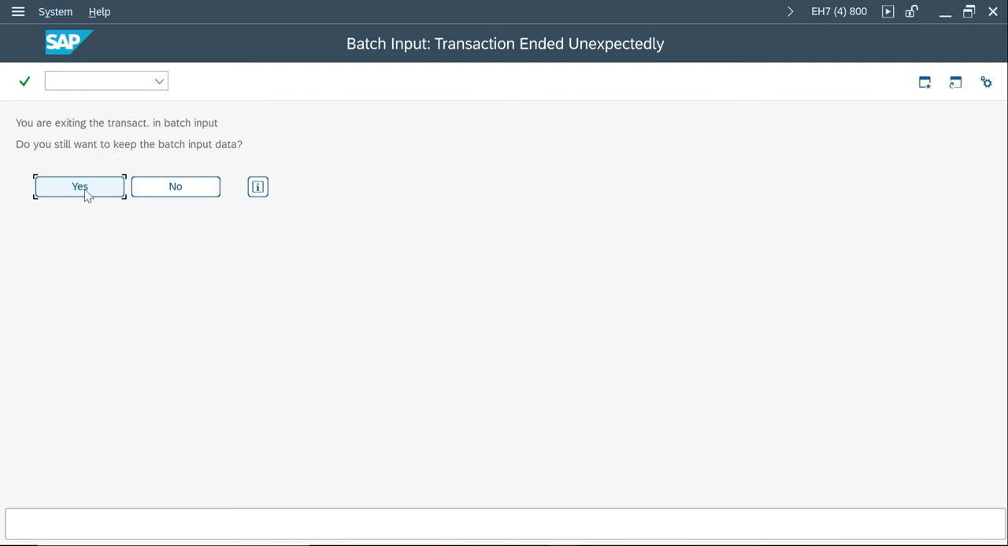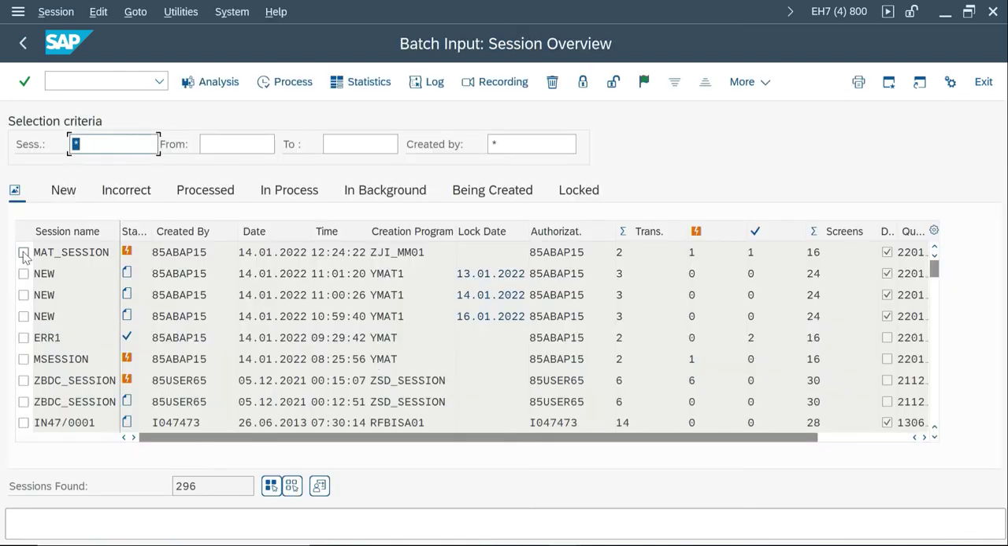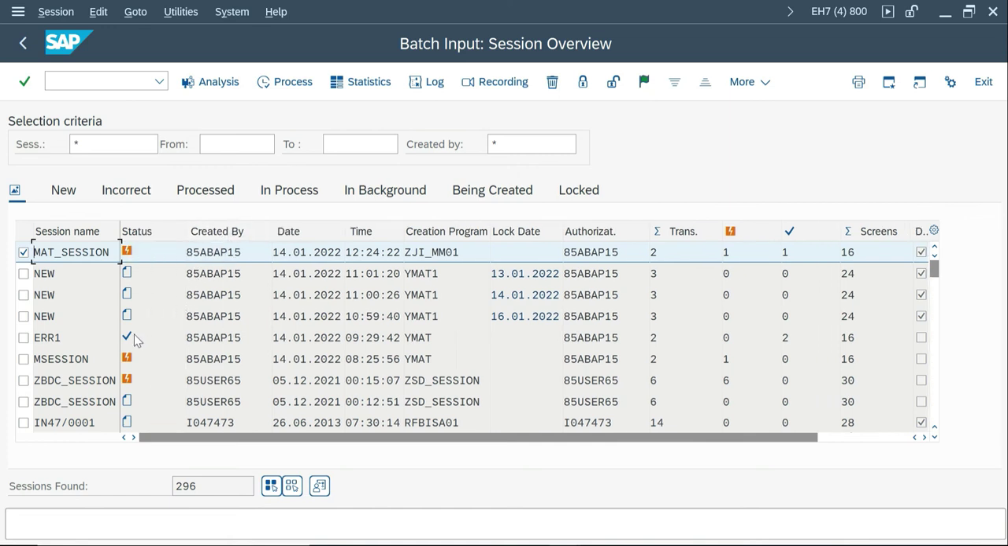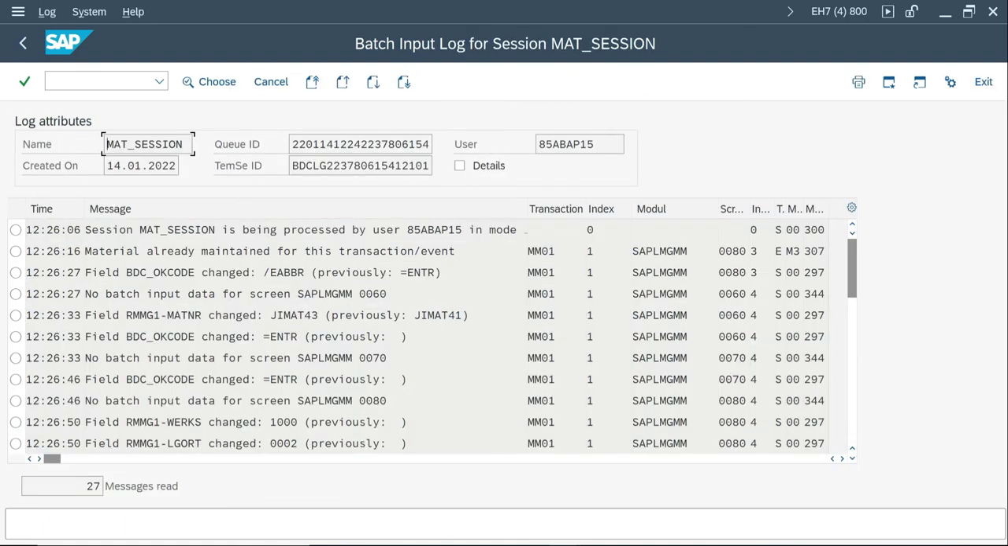So just go back. Executing. Do you want to kill the batch input session? Yes. Okay, then go to session overview. So here it ended with error. Whatever has a tick mark is processed, but this created an error session even though we ran it: one is success, one is error, so it comes into error status. Now you can see the log. Double click, and it clearly mentions what happened.